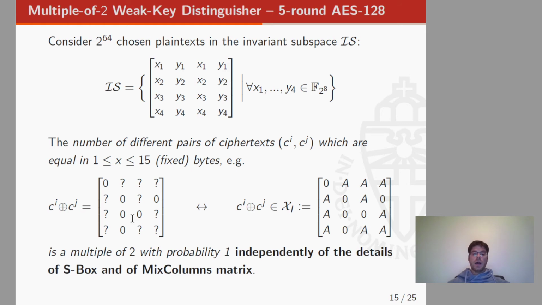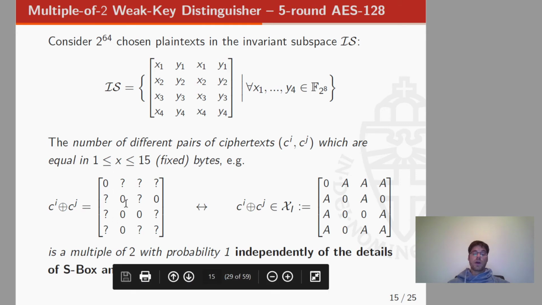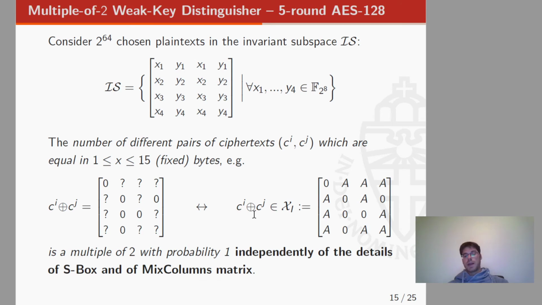Again, we can translate this probability using subspaces. We are basically counting the number of different pairs of ciphertexts that belong to the same coset of a particular subspace X that depends on the position of this zero byte. A formal definition of this subspace X is given in the paper; I just omit it in this presentation for simplicity. Now, we can prove that this number is always a multiple of 2 with probability 1, independently of the details of the S-box and of the MixColumns matrix.